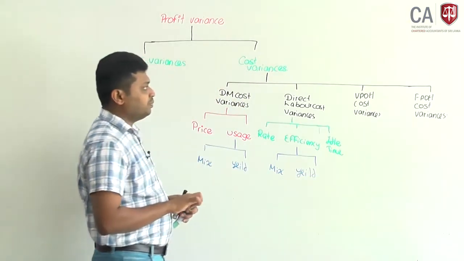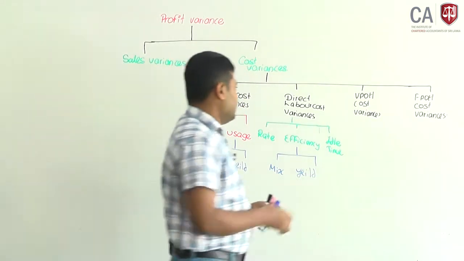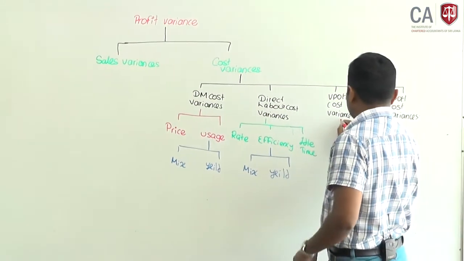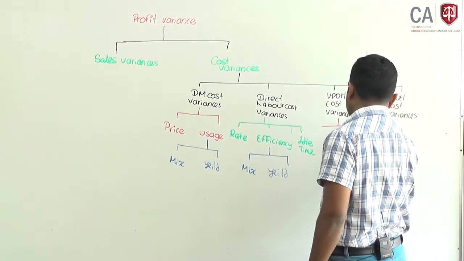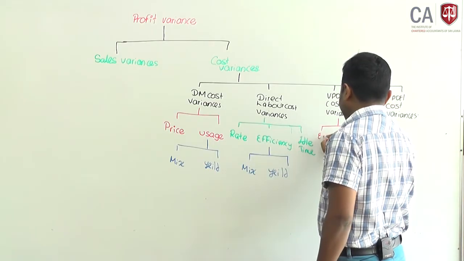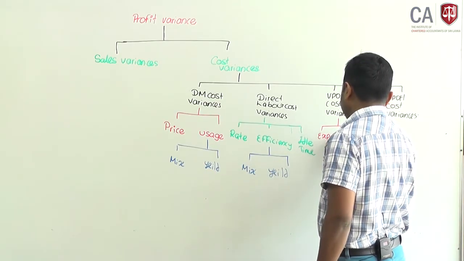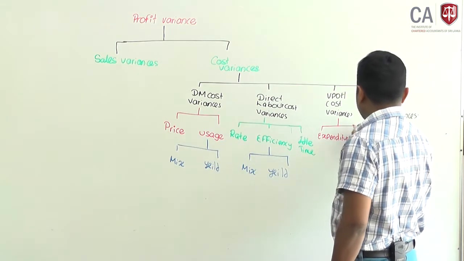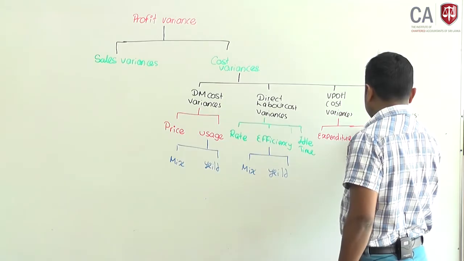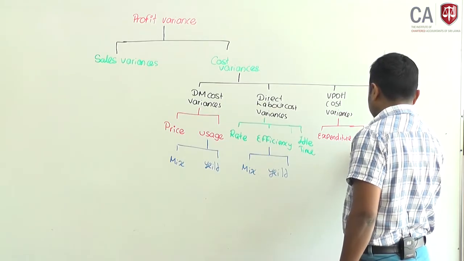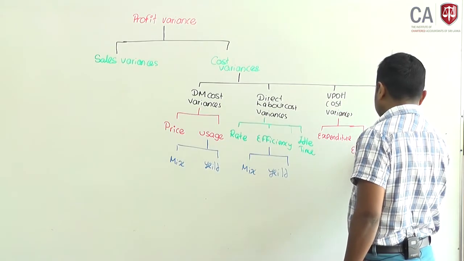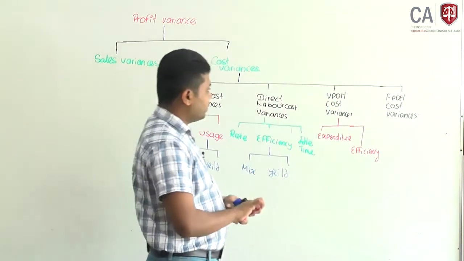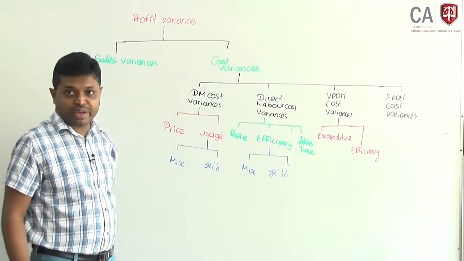Mix and yield. Okay. The variable production overhead variance you can analyze into expenditure and efficiency.